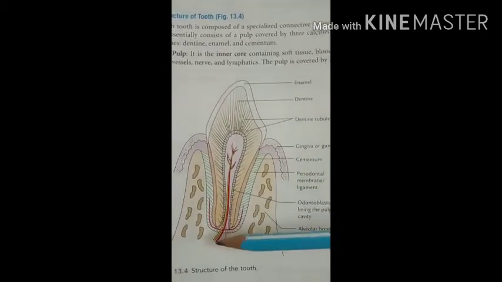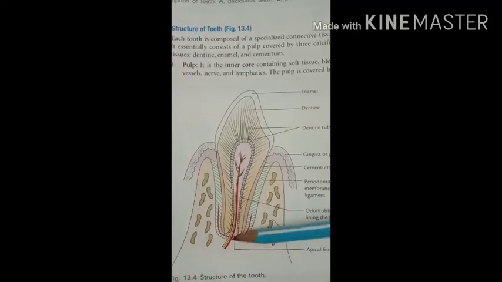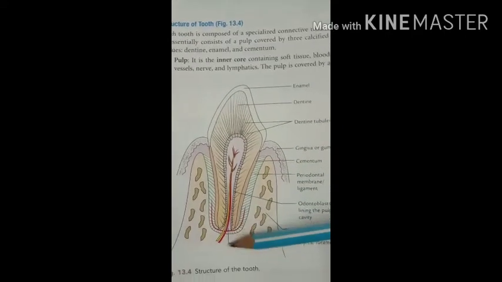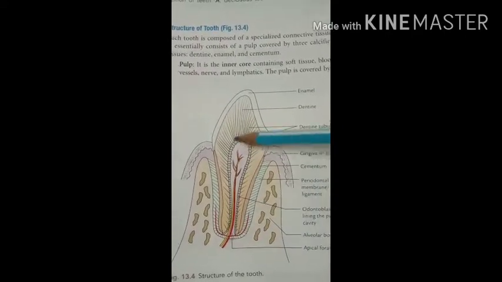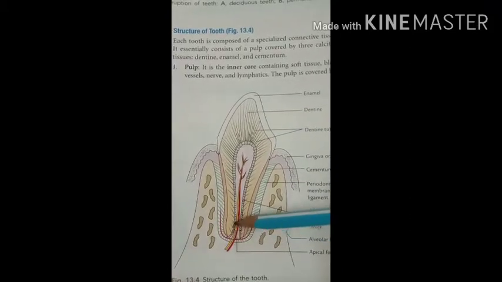So the tooth includes the pulp cavity, this one, which travels to the apical foramen, and this pulp cavity is lined by a layer of odontoblast cells.